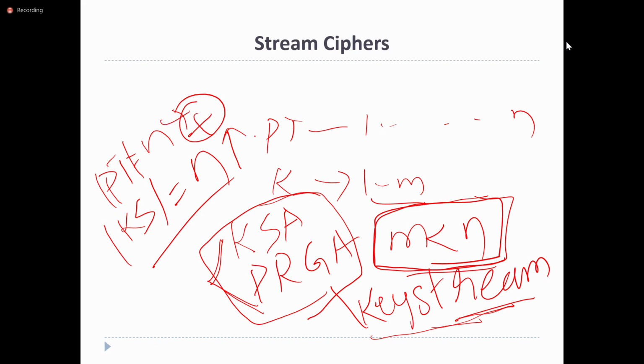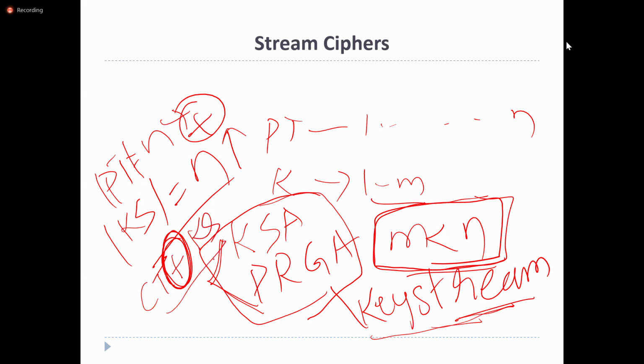At the receiver side, how is the stream cipher decryption done? The receiver will receive the ciphertext, and then perform the XOR operation with the key stream.